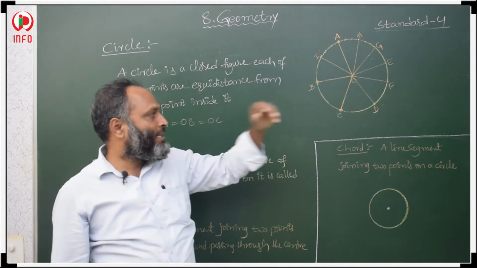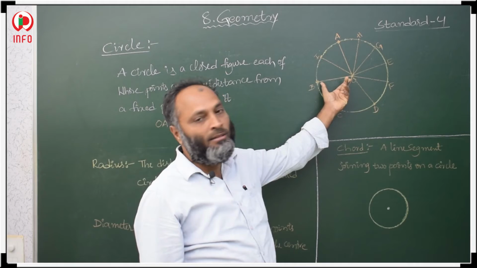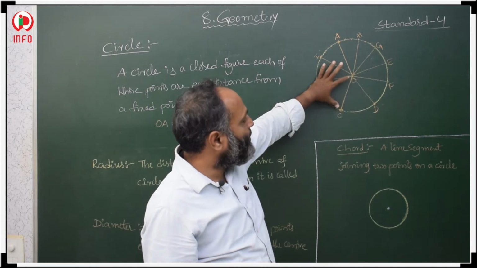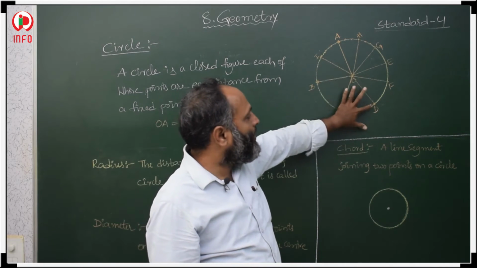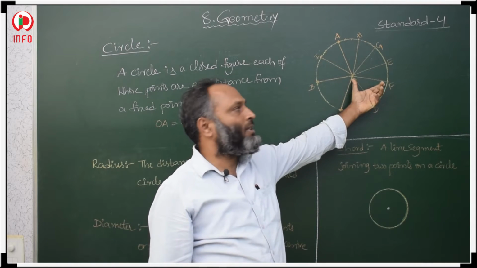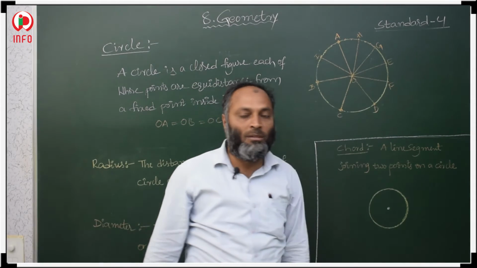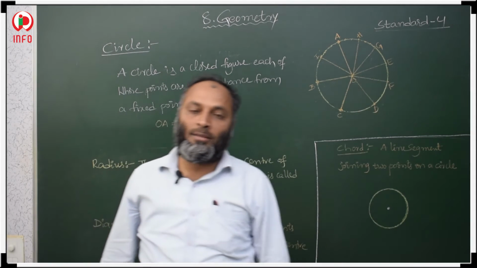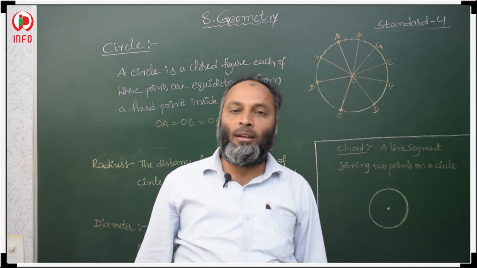Then what about the radius lengths? Suppose OB length is equal to 5 centimeters, then OC length is also 5 centimeters, OD length is also 5 centimeters, OF length is also 5 centimeters, and OE length is also 5 centimeters. All the radii are equal in length.